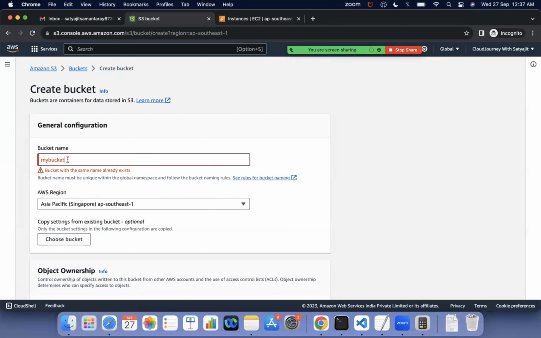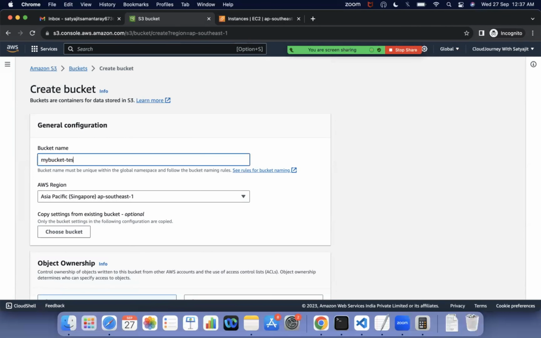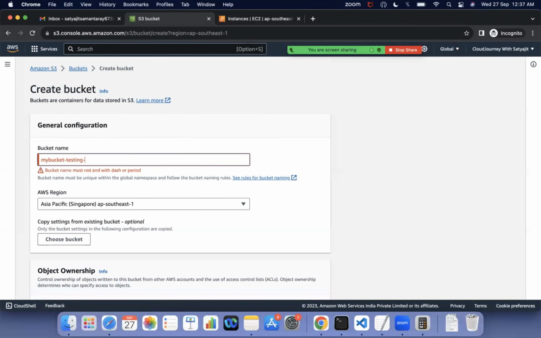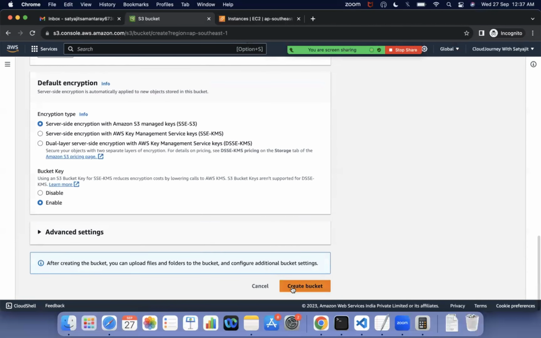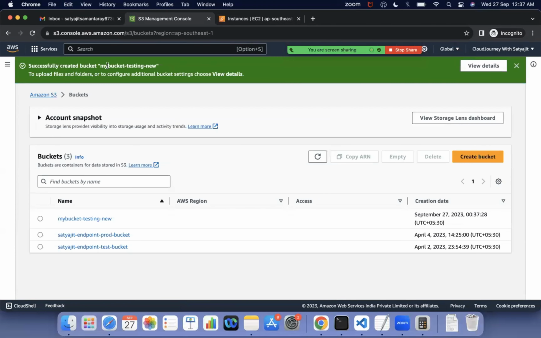So what I will do is name it my bucket testing hyphen new, something like that. Let's see whether this bucket is created or not. The bucket got created. If you refresh, now I have created a bucket. My bucket testing new is in the Singapore region, the bucket and objects are not public, and it shows the date and time of creation. So now my bucket is created.